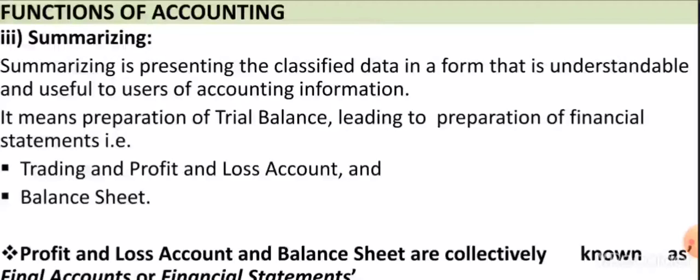In this function we present the data in an understandable form so the user will understand the financial situation of the organization, what the expenses and income are, and whether we are on the profit side or in a loss. The summarizing is the third function.